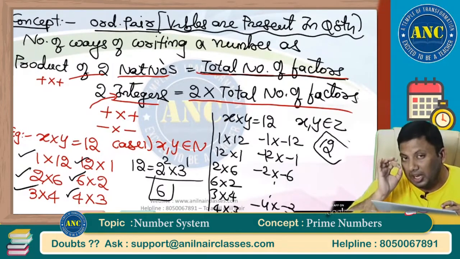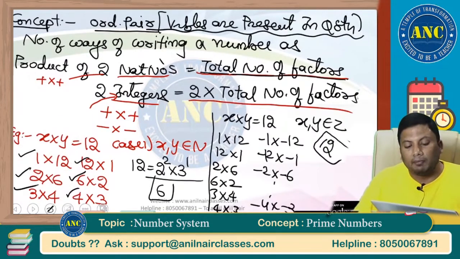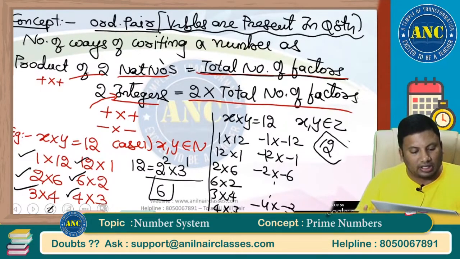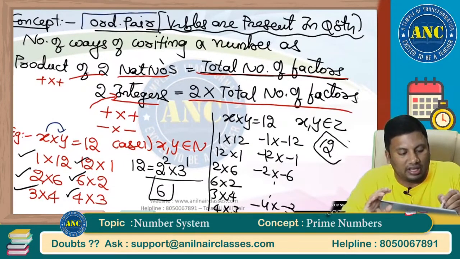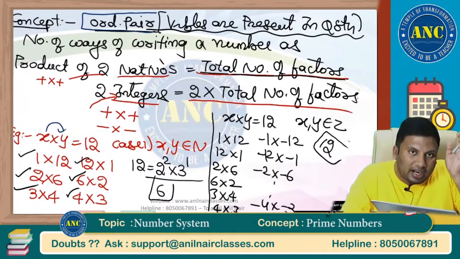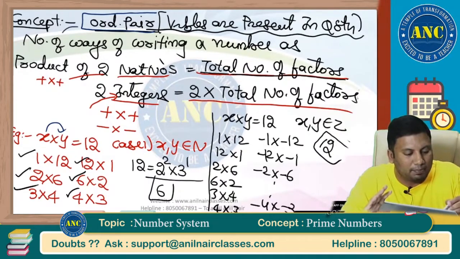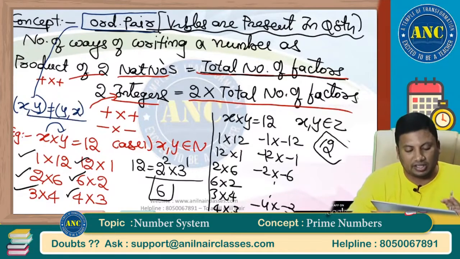This slide is of extreme importance to you, sir. Number of ways of writing a number as a product of two natural numbers is the total number of factors: positive into positive. x and y are variables. Ordered pair means the way in which the variables are written matters. Writing 1 first and then writing 12, or writing 12 first, then writing 1. Order matters. In simple language, in an ordered pair, (x, y) and (y, x) are not equal.